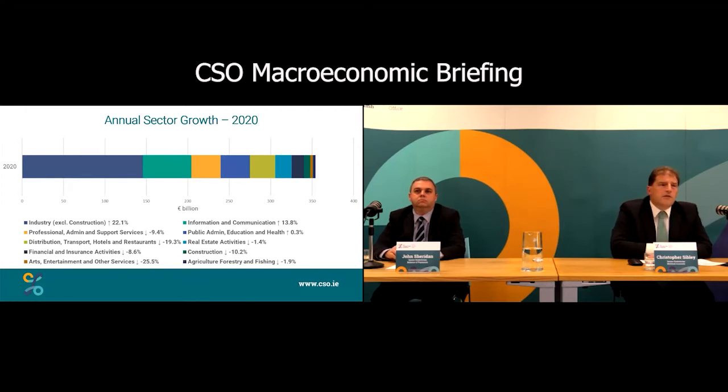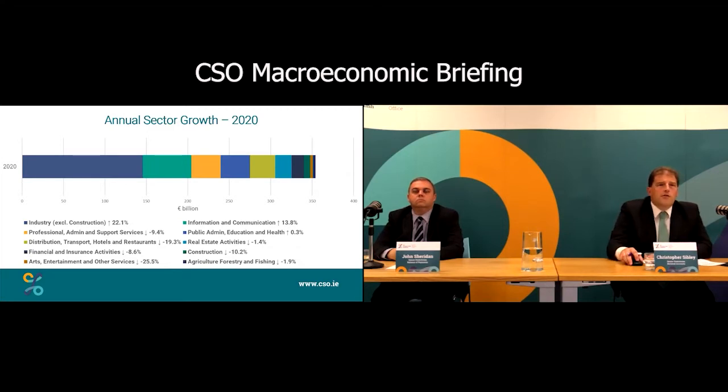We've seen the huge rise in pharma through 2020 and then in information and communications in 2020, and that is up 13.8%. We can contrast that with the domestic-dominated data. So distribution, transport, hotels and restaurants is down 19.3%, and the important construction sector is down 10.2% for the year.